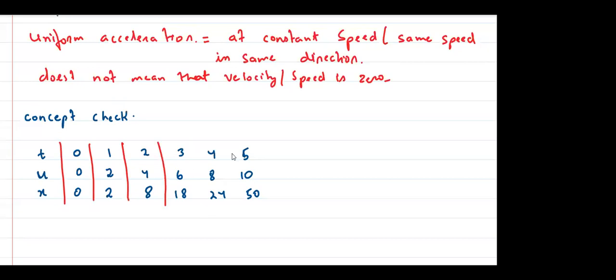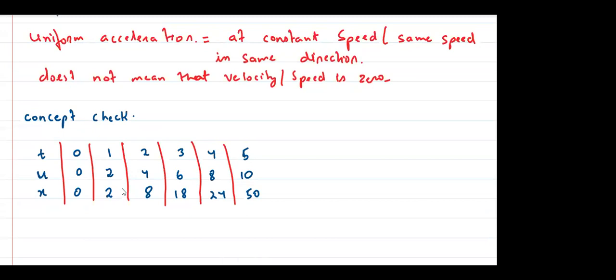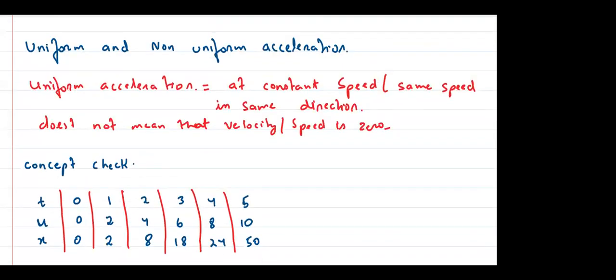Now, do you think, sir, it is uniform? Tell me, right? If you take any two time intervals, the change in velocity is the same. Yes or no? Any two time intervals, right? The change is the same. Constant change, right?